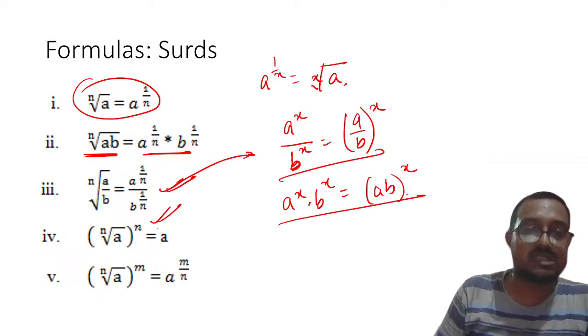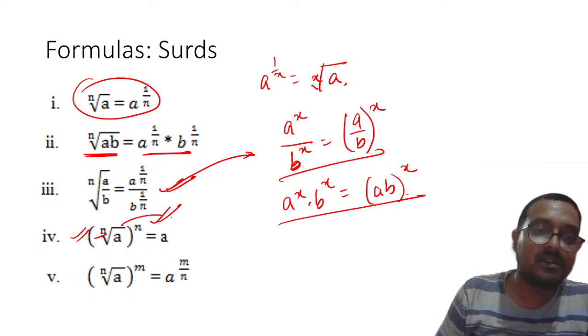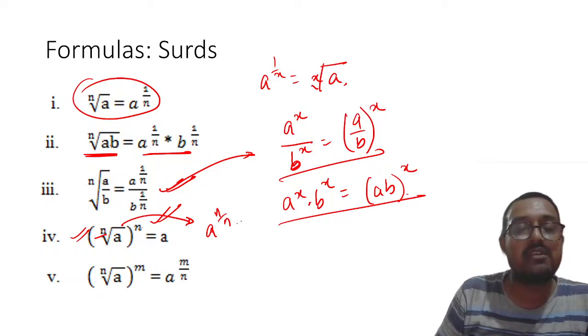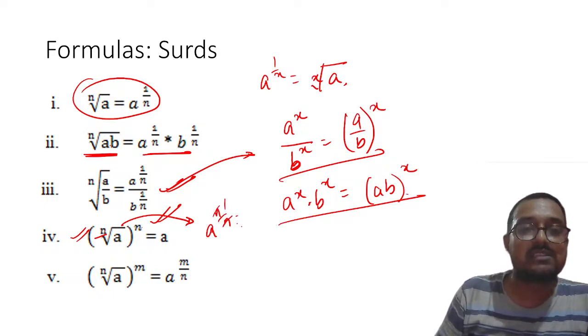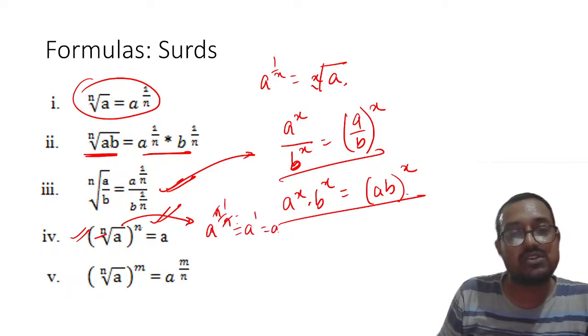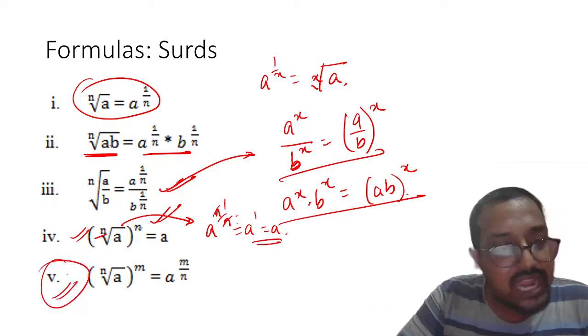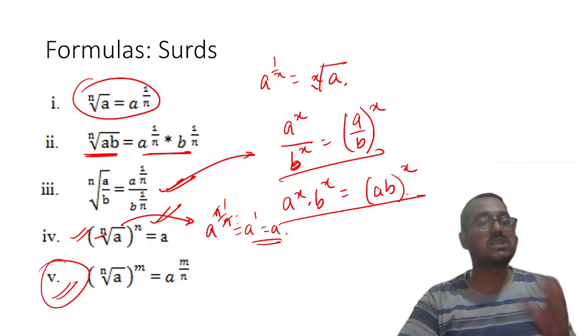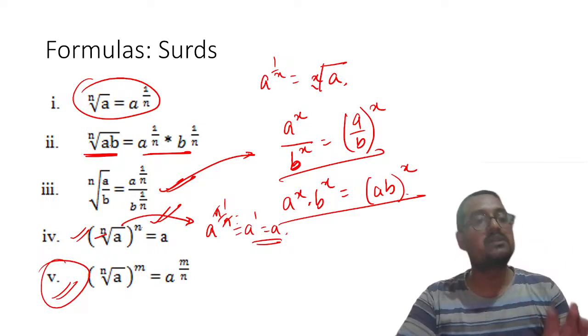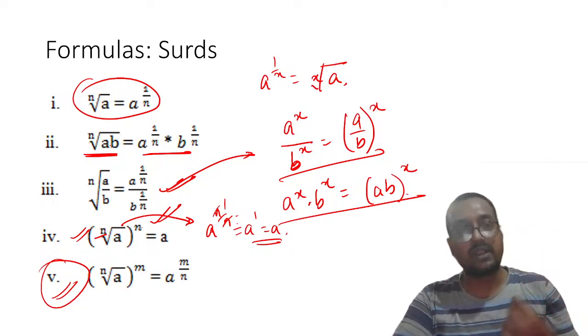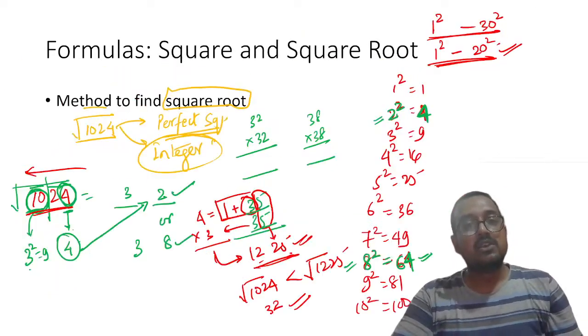So please remember, formulas are more or less the same. And then nth root and nth power will become a raised to power n divided by n, that is, this will cancel out. So this will be a raised to power 1, which is equal to a. Understood? And same way this is also there. So I hope with that all the major formulas which are required to solve any question are covered. Now you have to understand how to solve it, right? So let us go back and try to solve these three questions.